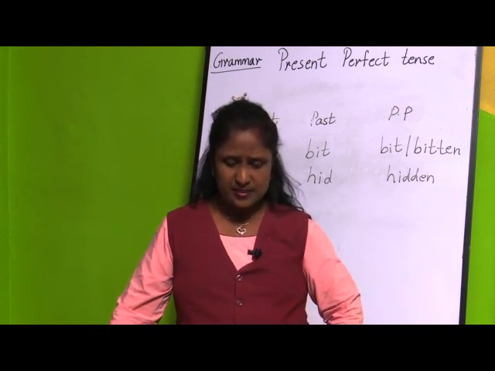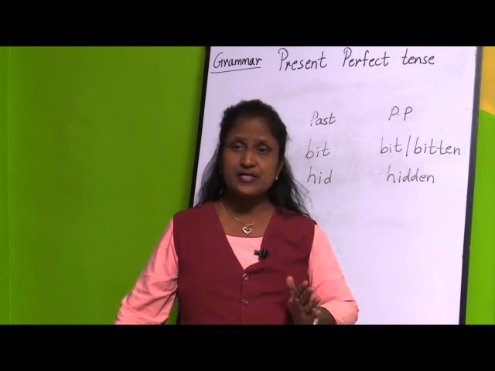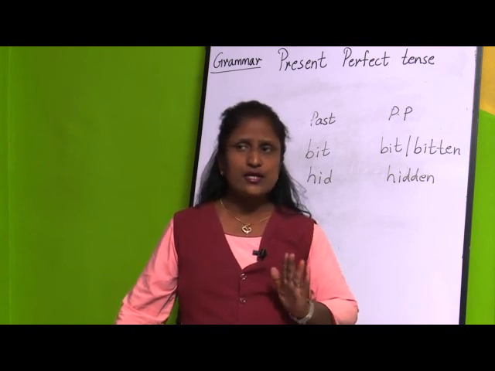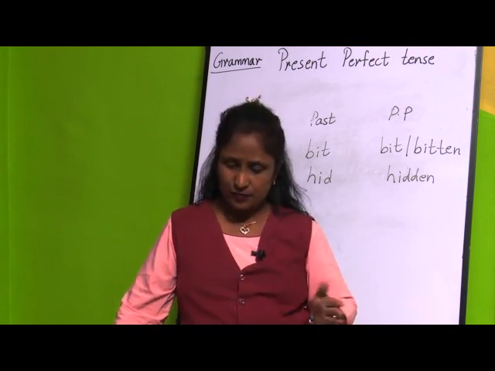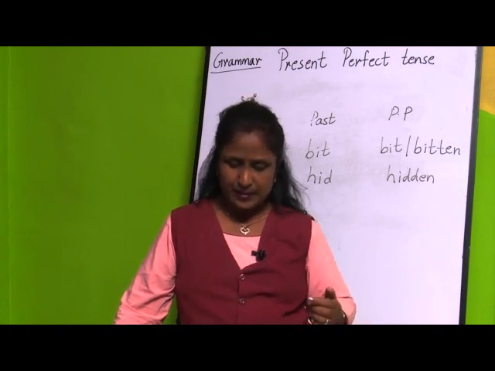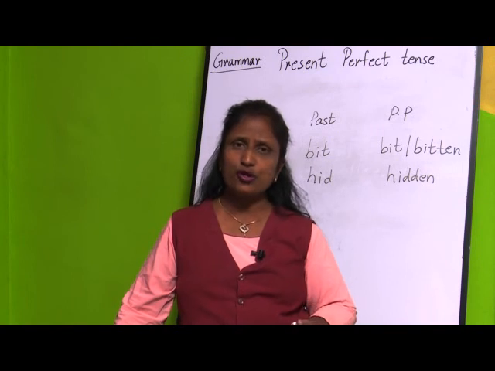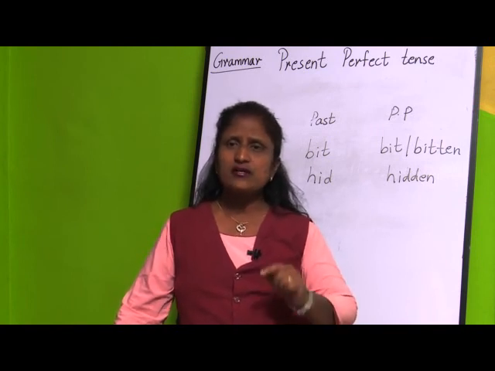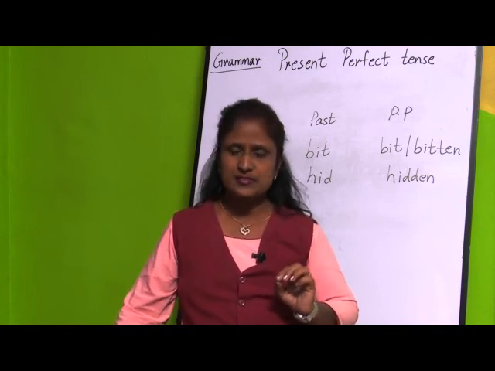So what is past participle? Past participle is a verb which comes along with have or has and creates present perfect tense or past perfect tense. Then also they are used to modify the nouns and mostly we add ed for the past participle.